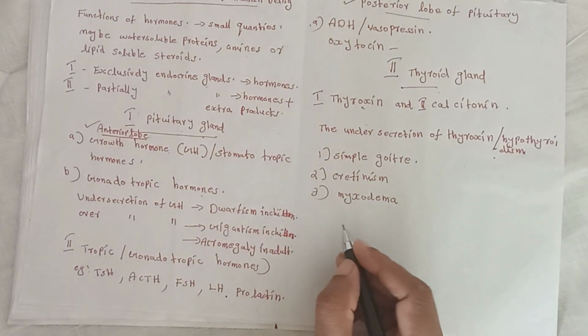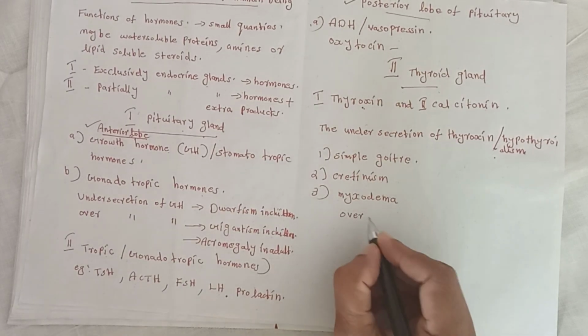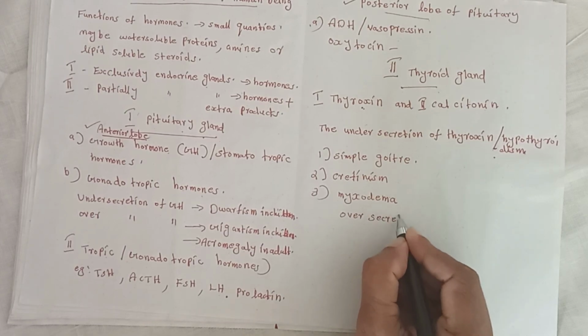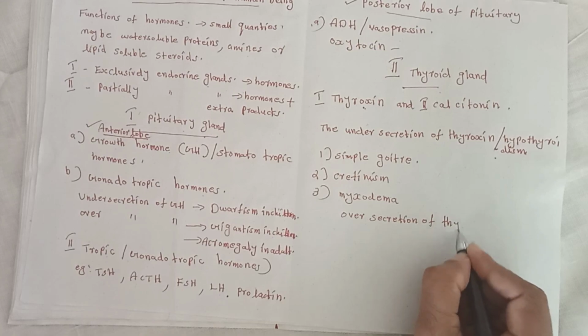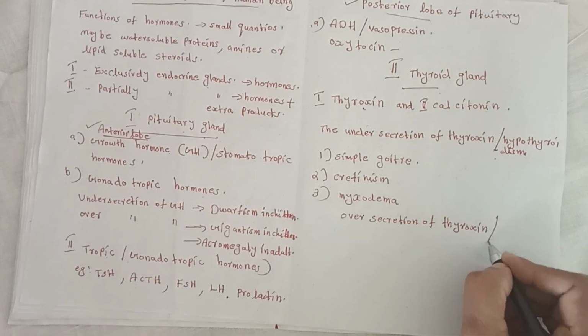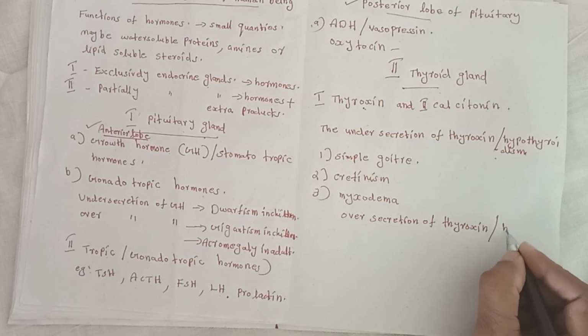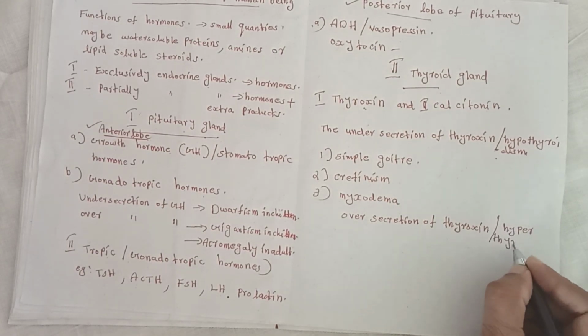Then the over secretion of thyroxine, that is also known as hyperthyroidism.